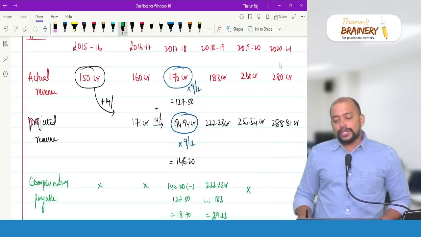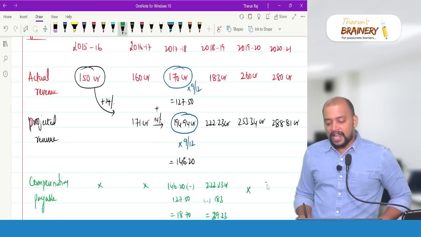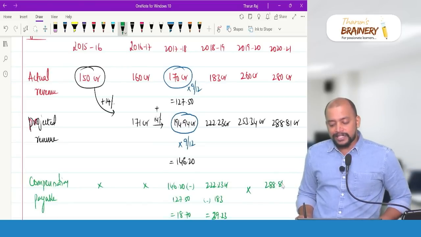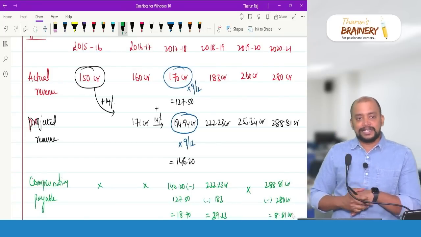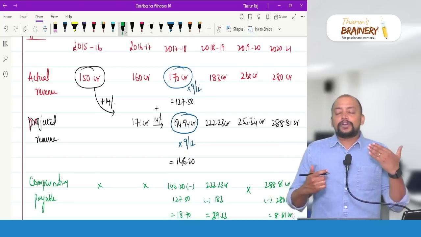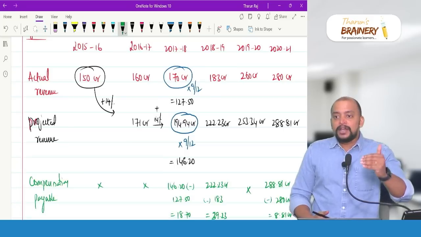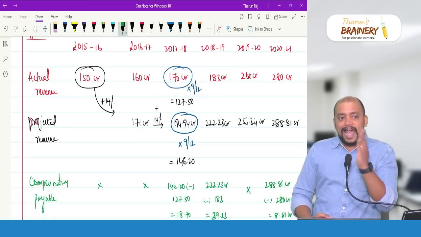Whereas in 2020-21 they will get 288.81 minus 280 crores. So that will be 8.81 crores they will be getting as compensation. So therefore compensation payable will be projected revenue minus actual revenue.